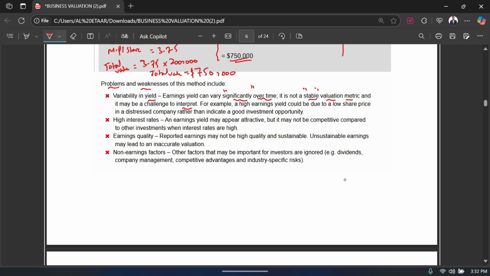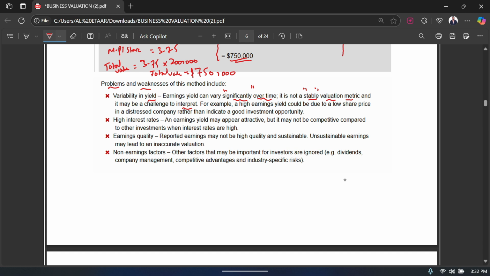That is a very fair point: if you are using earning yield to value a business, you should remember that it's not stable, not stable like the PE ratio. It is affected by inverse economic indicators.